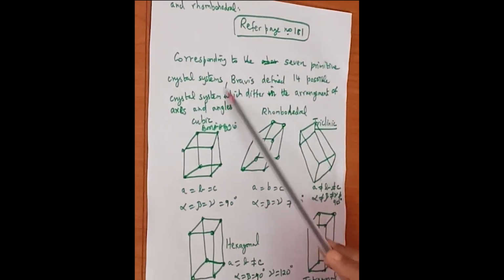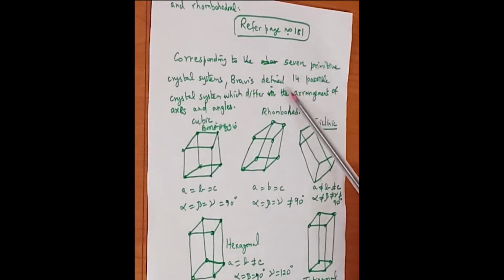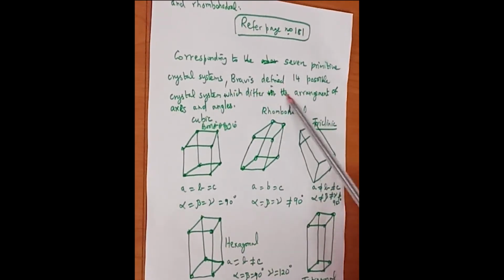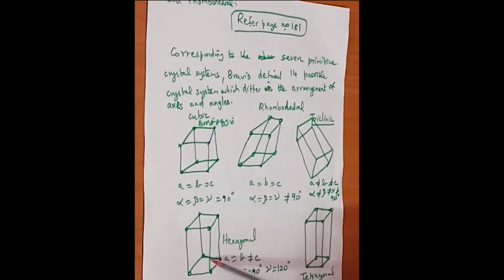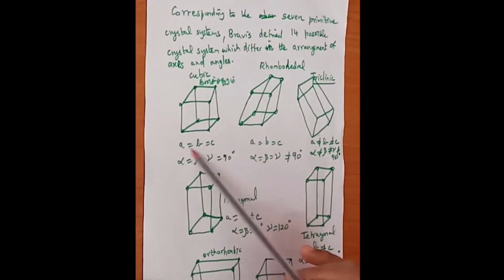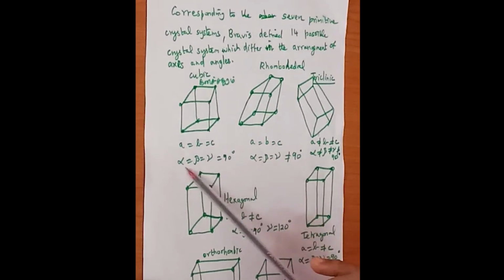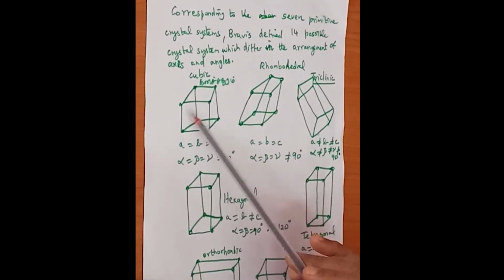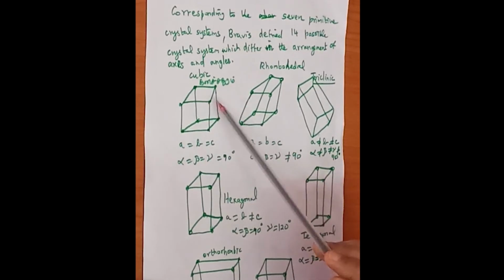Corresponding to the 7 primitive unit cells, another scientist named Bravais defined 14 possible crystal systems that differ in the arrangement of axes and angles. First one is cubic, second is rhombohedral, third is triclinic, fourth is hexagonal, fifth is tetragonal, sixth is orthorhombic, and seventh is monoclinic. In these 7 types of primitive unit cell, a, b, c represent the axes within the crystal structure, and alpha, beta, gamma represent the different angles within the primitive unit cell.